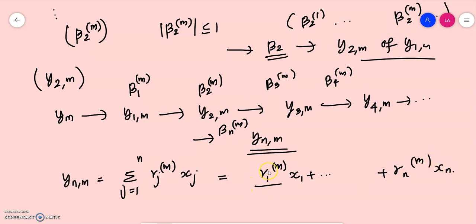This gamma 1m is a subsequence of beta 1m, gamma 2m is a subsequence of beta 2m, etc., and gamma nm is a subsequence of beta nm. This is what we have done.